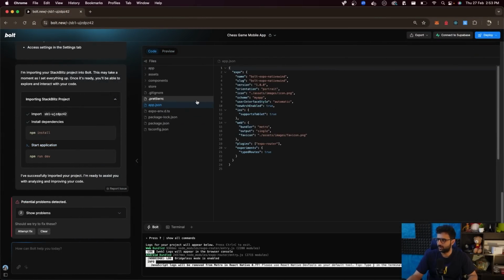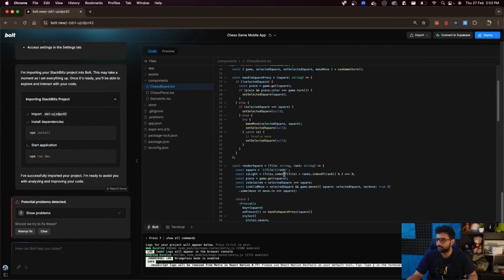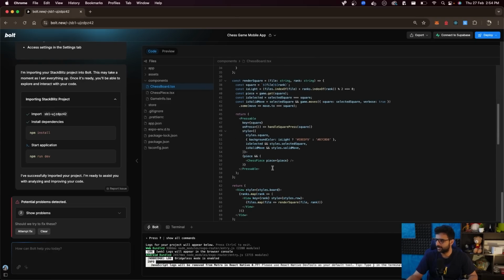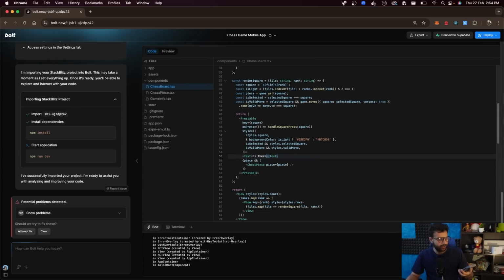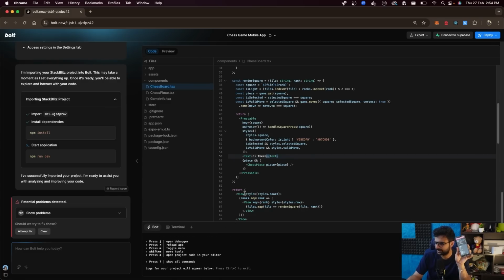If I go to the code and try to change something, let's say, I don't know, go to chessboard.tsx and add something random over here. Let me add some text. And save it. The best part is it reloads on my machine, which in this case, of course, doesn't work because I probably forgot to import the Text component, is my guess.